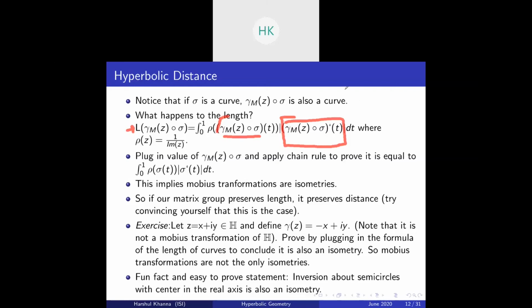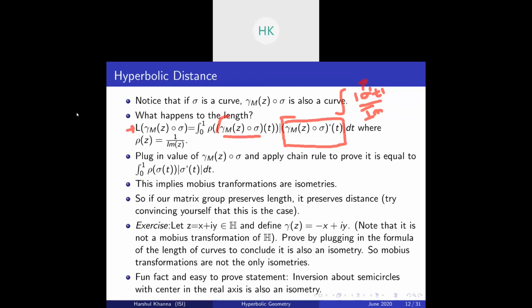So basically it is essentially the same as this formula. We have just substituted sigma by gamma m of sigma, because gamma m of sigma is also a curve, and we want to look at the length of that curve.